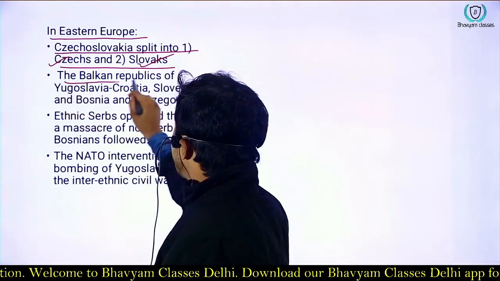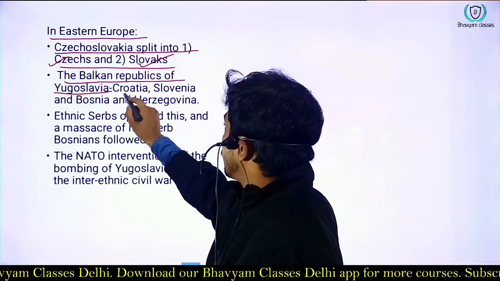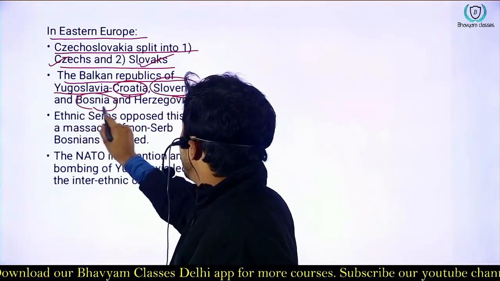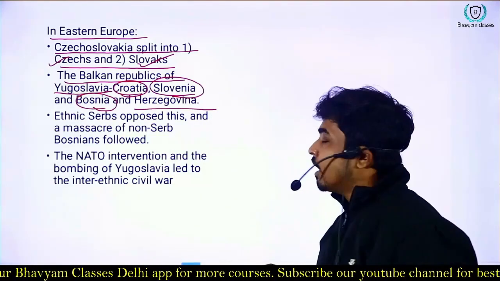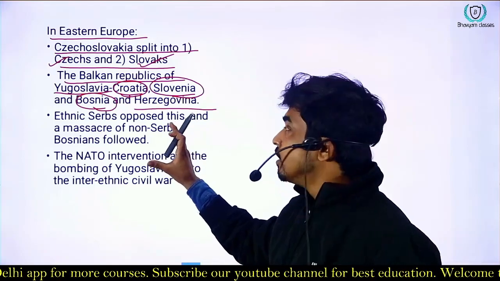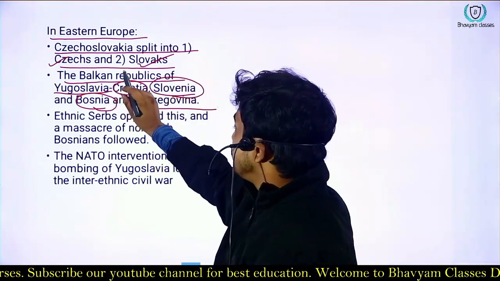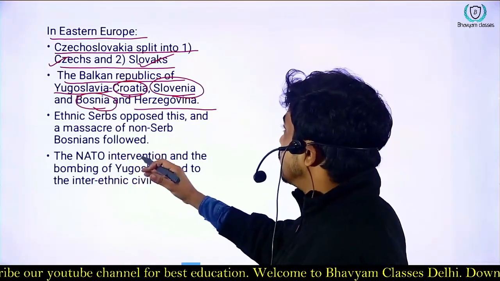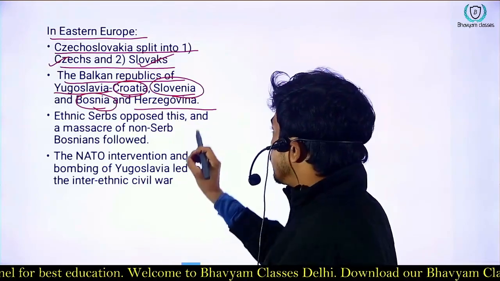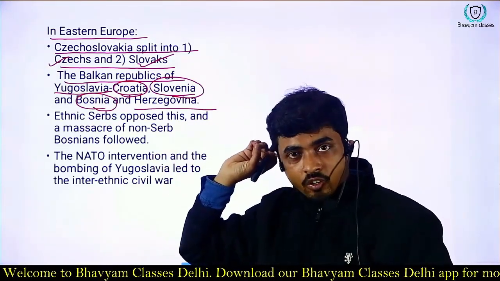And the Balkan Republic of Yugoslavia, which was part of the USSR, now has Croatia, Slovenia, Bosnia, and Herzegovina. They are now independent nations, but earlier they were part of the USSR. I am repeating again, the Republic of Yugoslavia got split into Croatia, Slovenia, Bosnia, and Herzegovina.